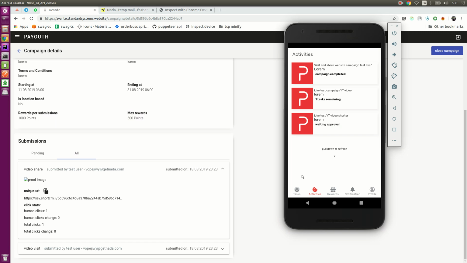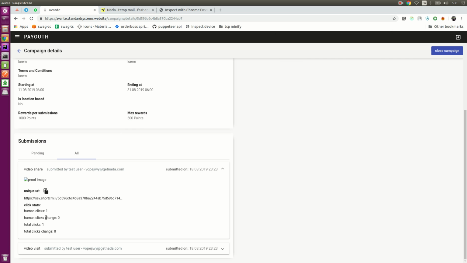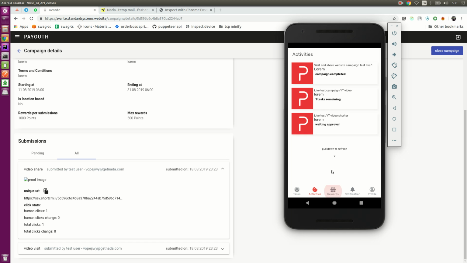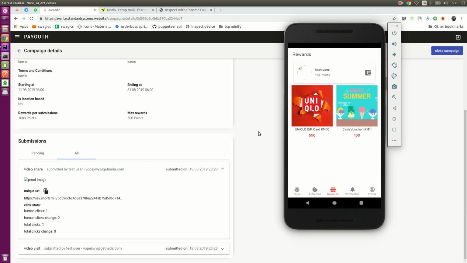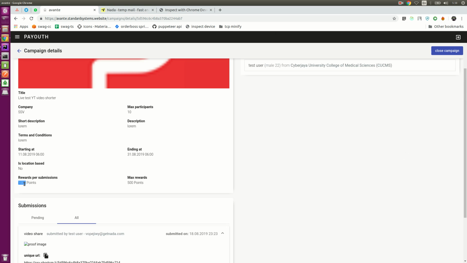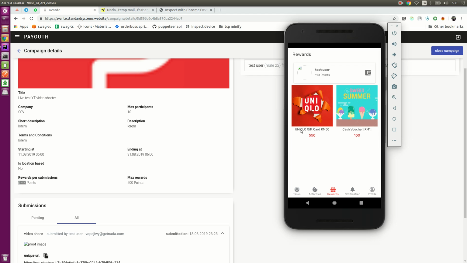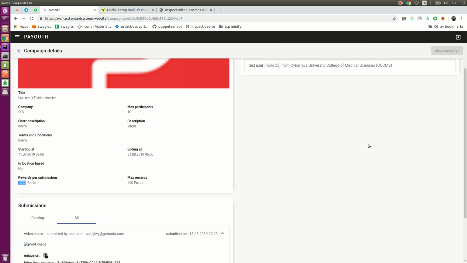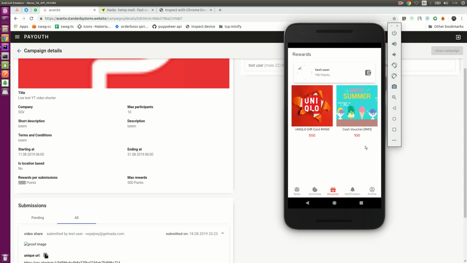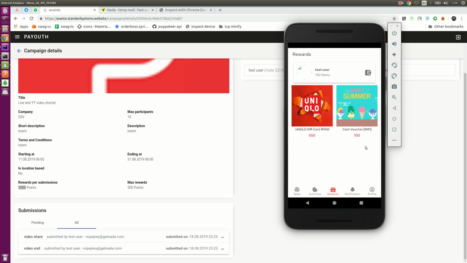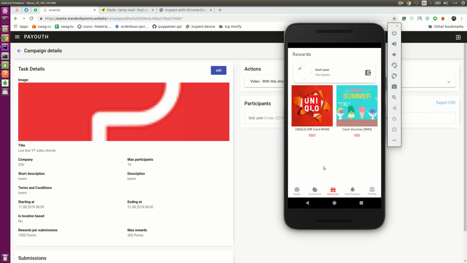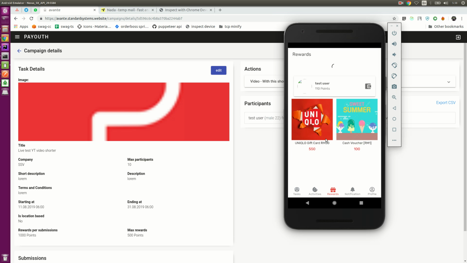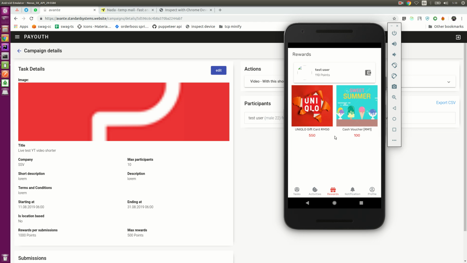So now what should we do? Let's check our rewards page. Right now the user has 110 points, and this campaign will give 1000 points to the user. So I'm going to close the campaign now because I want to award these points. Let's see how many points the user is going to get. Okay, I have successfully closed the campaign. Let's refresh this user page and see.